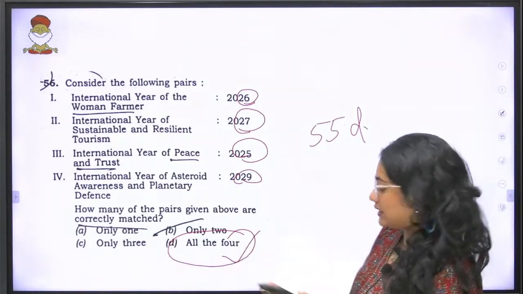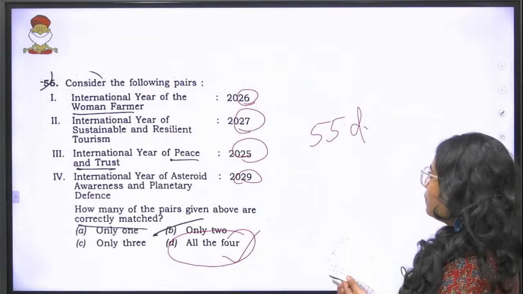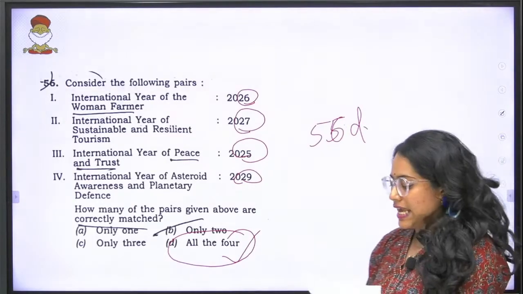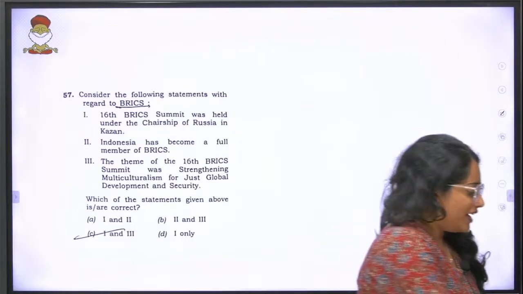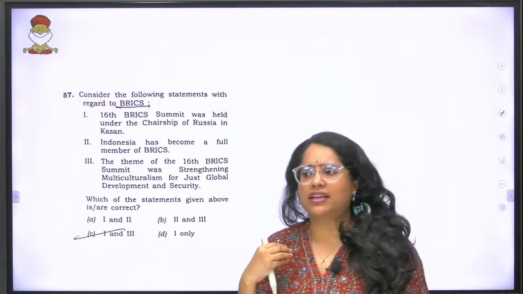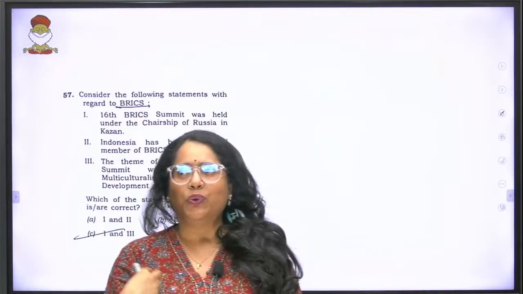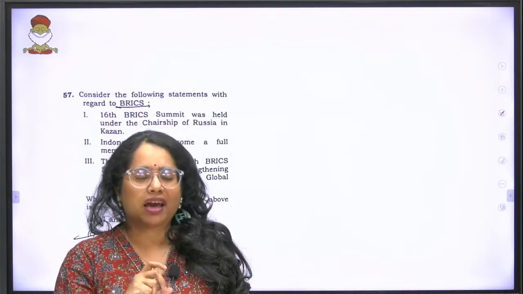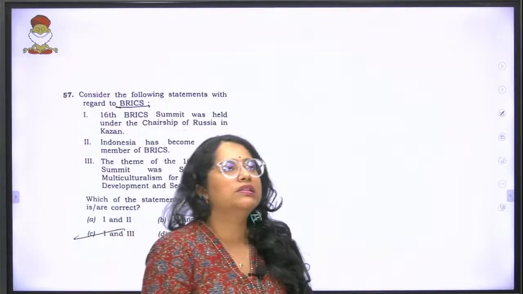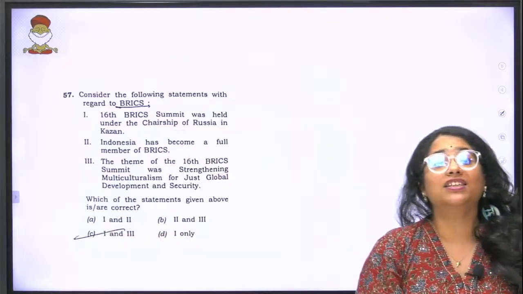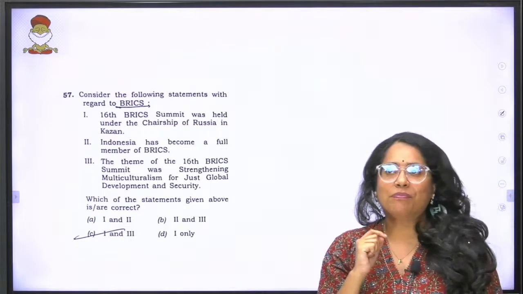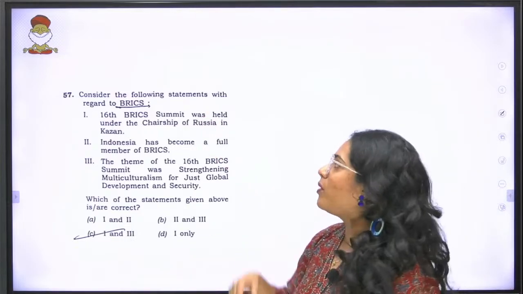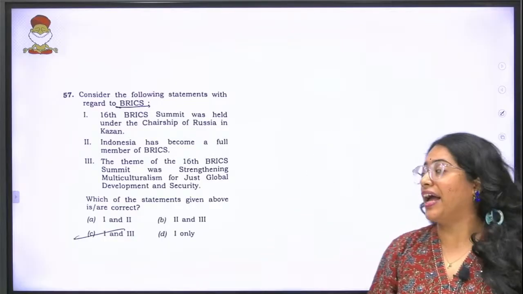So this is the 56th question, not the 55th. 56th question in set B. Moving forward, we have a question that actually shocked me with respect to UPSC trying to make things difficult for aspirants. The reason being that this seemingly is a question about BRICS. So you're like, oh wow, I know BRICS. I know stuff about BRICS. I know the recent summit. I know about the 16th summit. And this is where there's a catch in it.